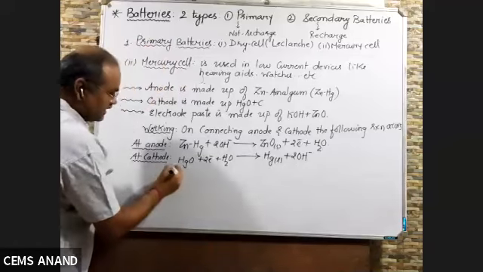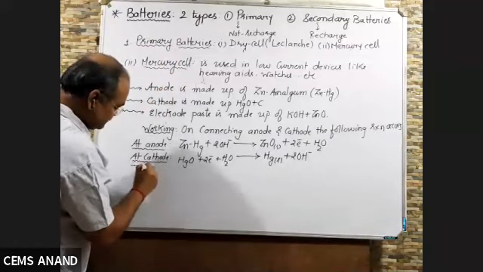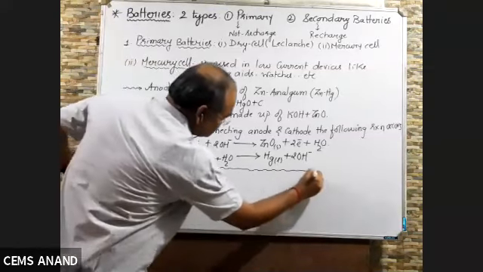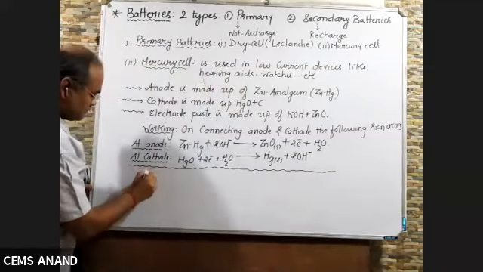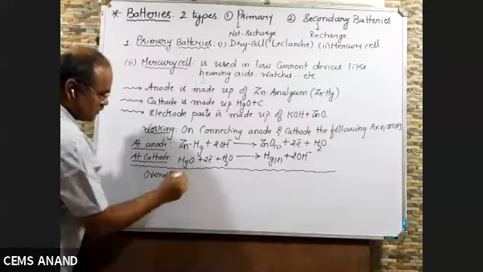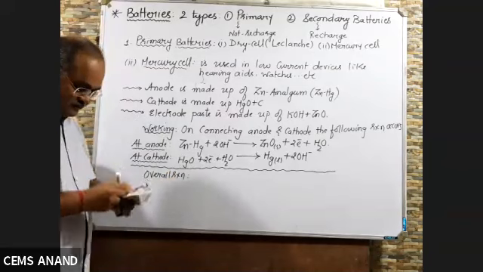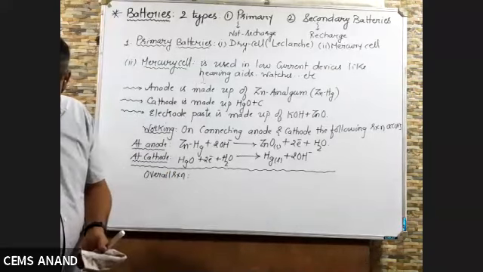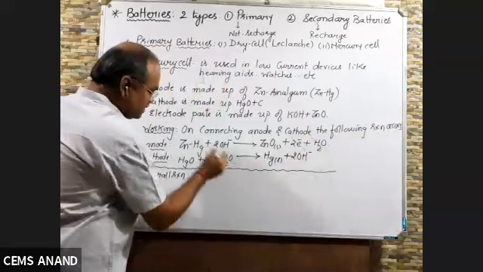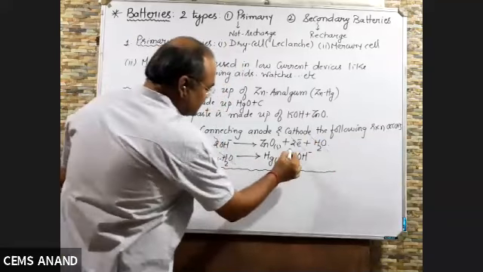Now what is the net reaction? Yeah, overall reaction. In overall reaction, you can see here, 2 electrons cancel on the opposite side, water cancels, OH minus cancels.